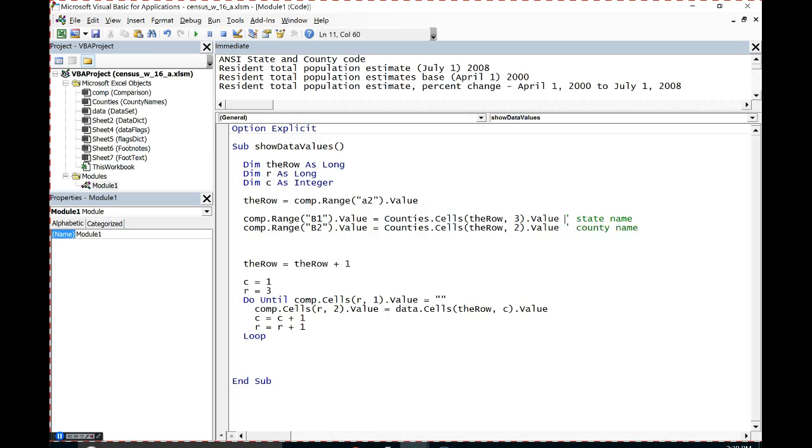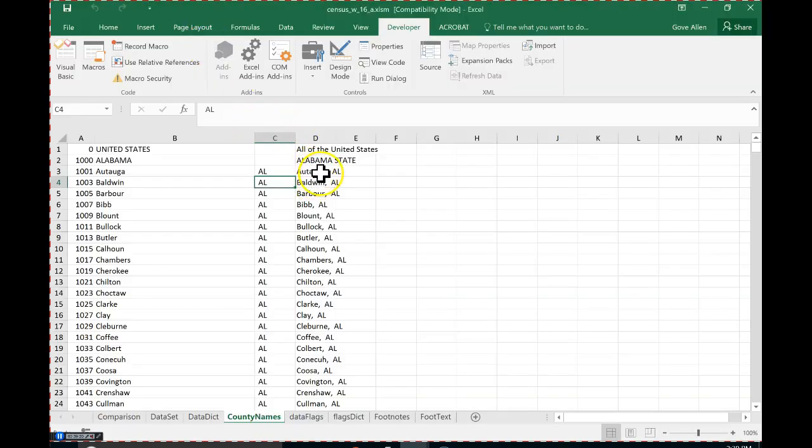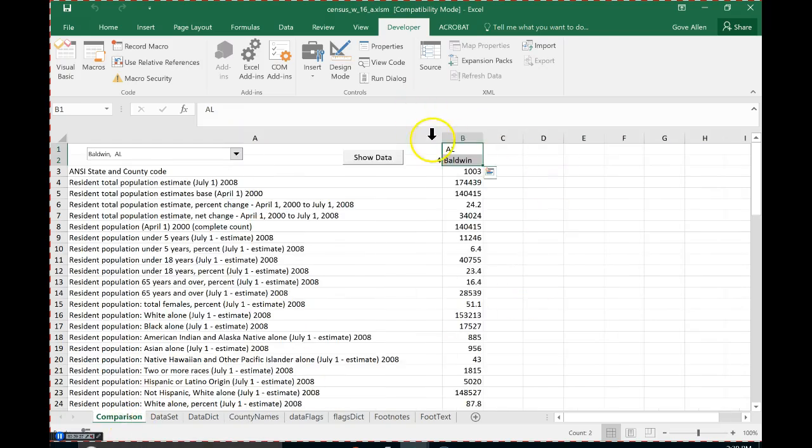Okay, questions here? Let's go ahead and run that and make sure it works okay. In fact, it's probably time to hook this up. Uh-oh. Oh, I'm on the wrong sheet. I want to come to my comparison sheet. Oh, there we go. Baldwin County.